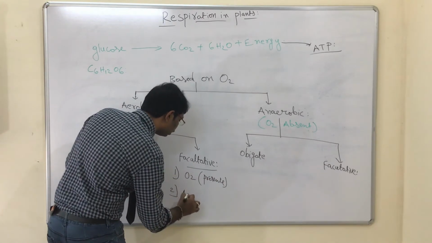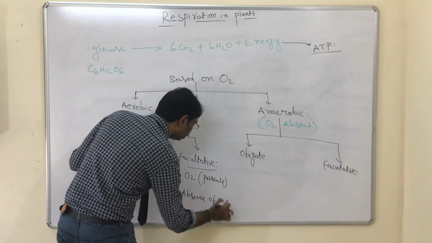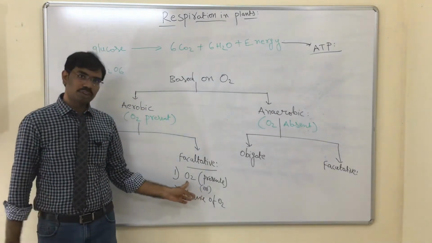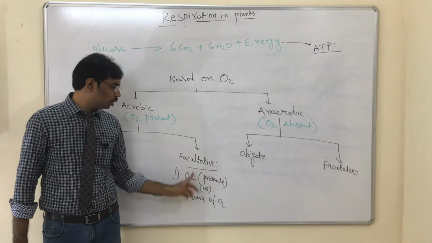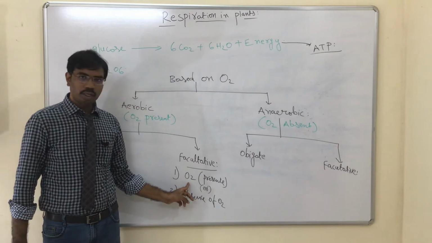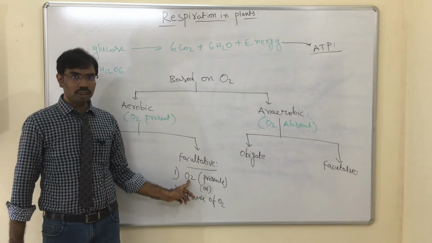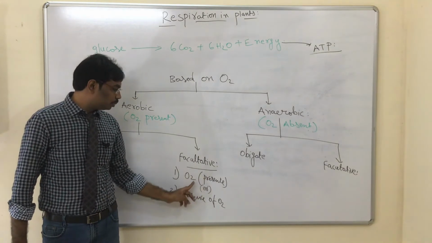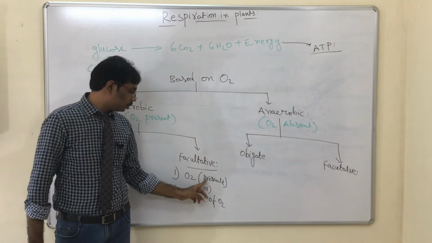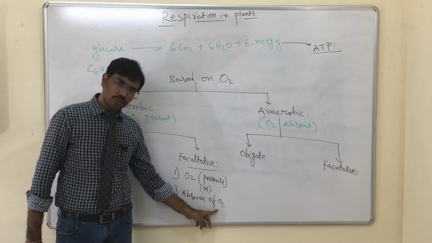Generally the primary importance is aerobic respiration. If oxygen is not available in the environment, the respiration mechanism switches to the anaerobic mechanism. So it can respire in the presence of oxygen, otherwise in the absence of oxygen also.